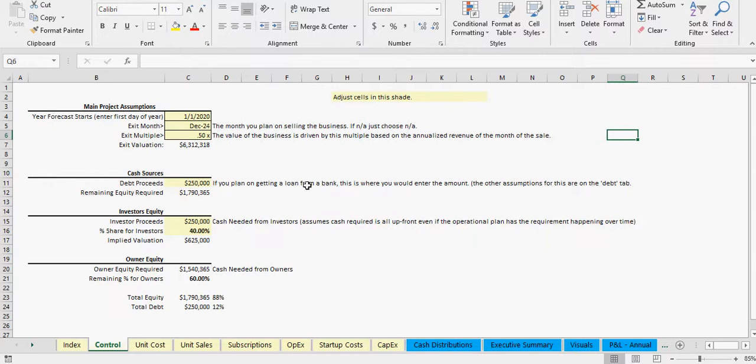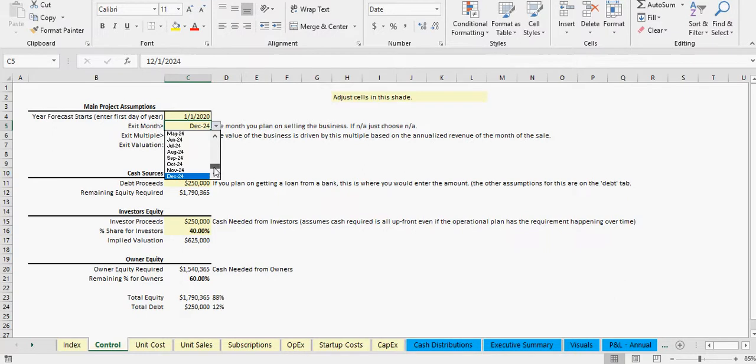So here we go. For the main project assumptions, you start with the first day of the year of your forecast. It doesn't matter if you're starting halfway through the year or whatever, you still put 1/1 and then whatever year you're doing. I've just put in 1/1/2020 here. Then the exit month. Now, you don't have to have an exit month, and you don't have to have an exit value here. You could just put 0 if you don't want to put that in the forecast. But whatever month you choose from here, this will go out 5 years based on the date you put up here. And that's how all the drop downs will work across the model.